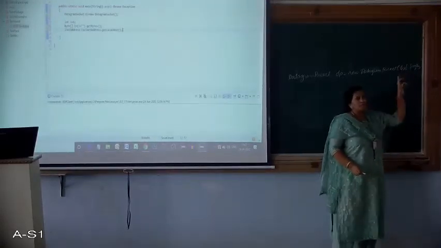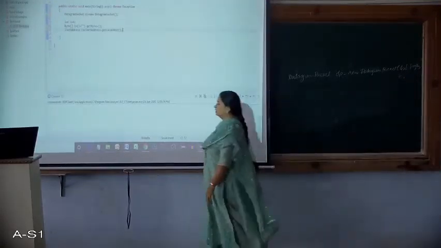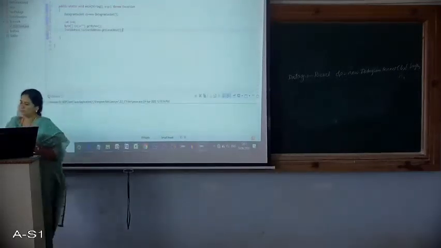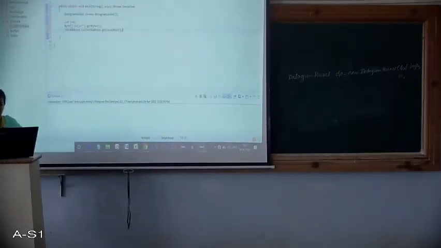And now we need to get the port number of that. Let me assume the port number as 1220. Before that, we have not yet created the DatagramPacket here, though I wrote it on the board.